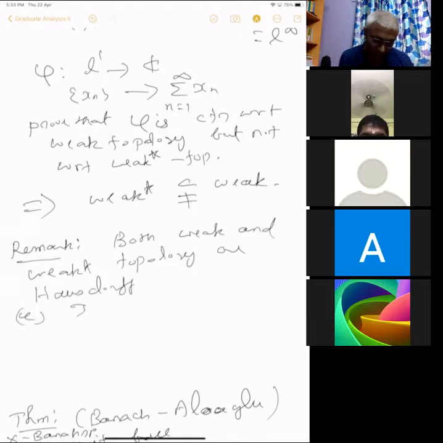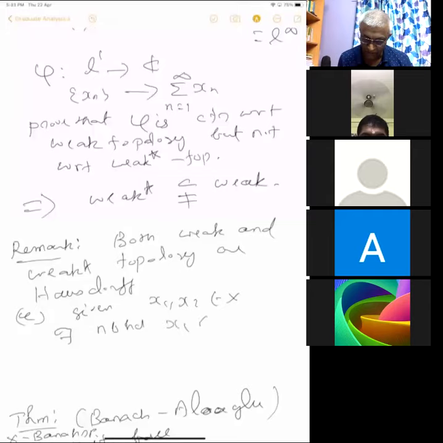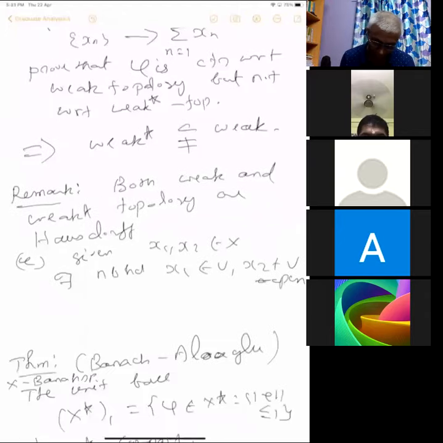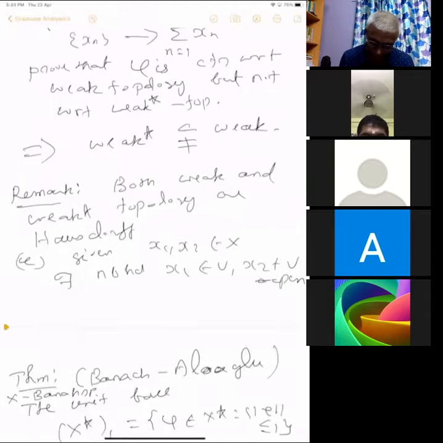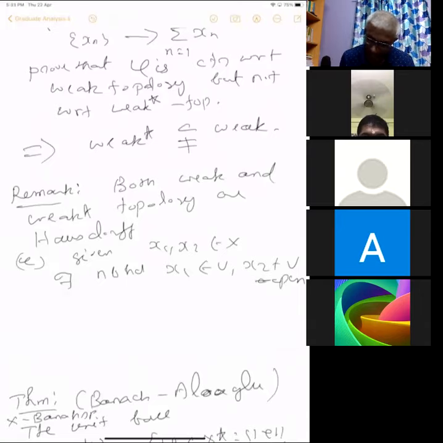That is, given any two points, there exist disjoint neighborhoods. That is, given x1, x2 in X, there exist open neighborhoods x1 in U and x2 in V such that U intersection V is empty.